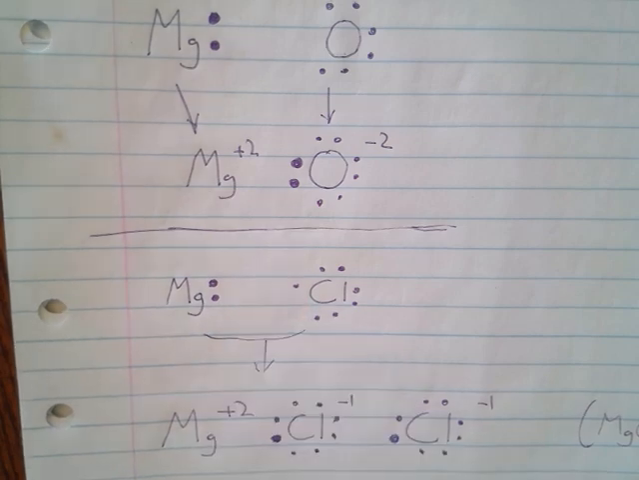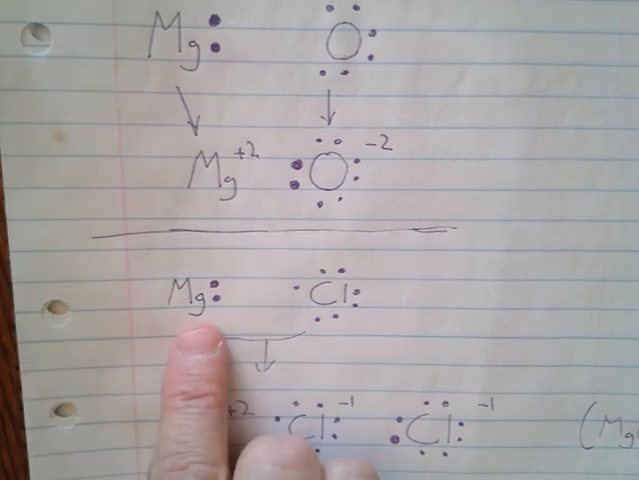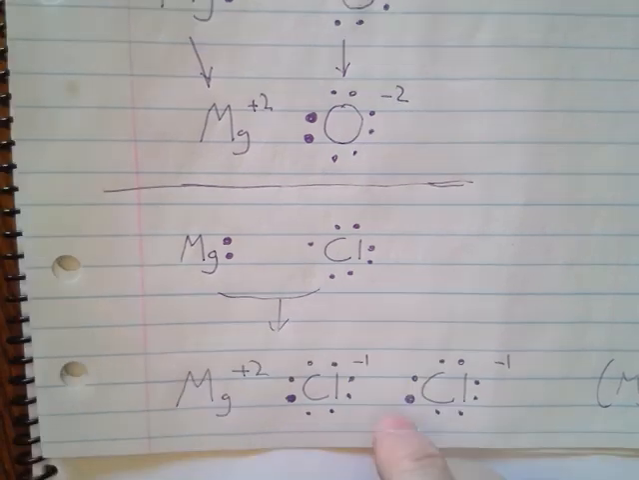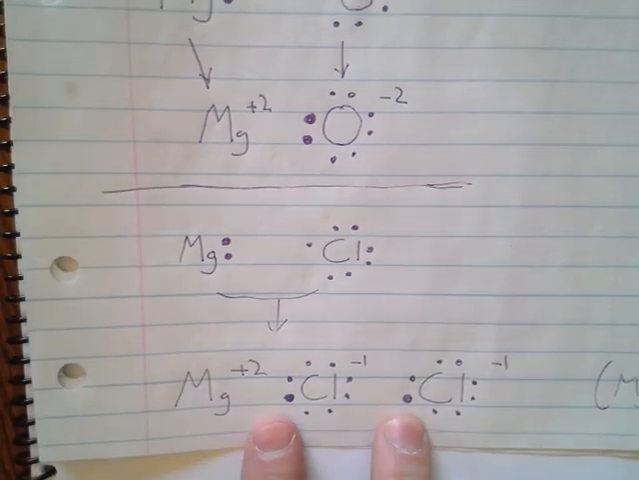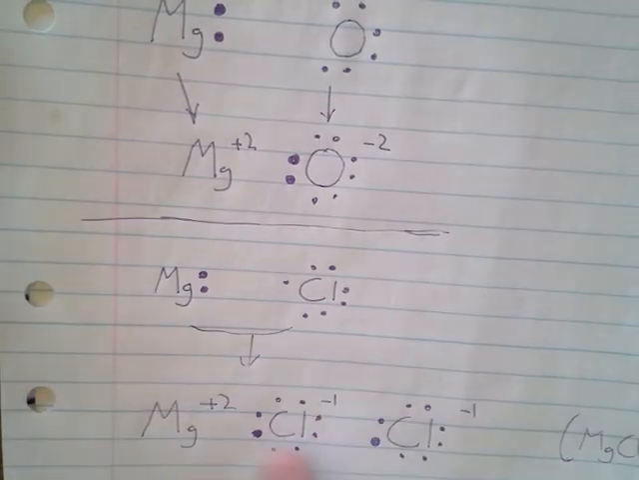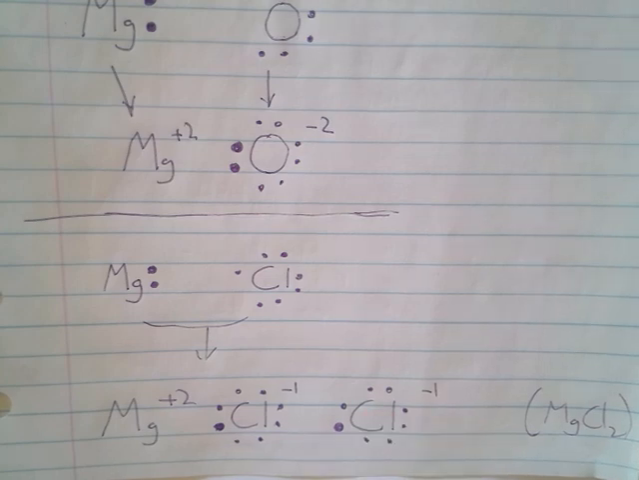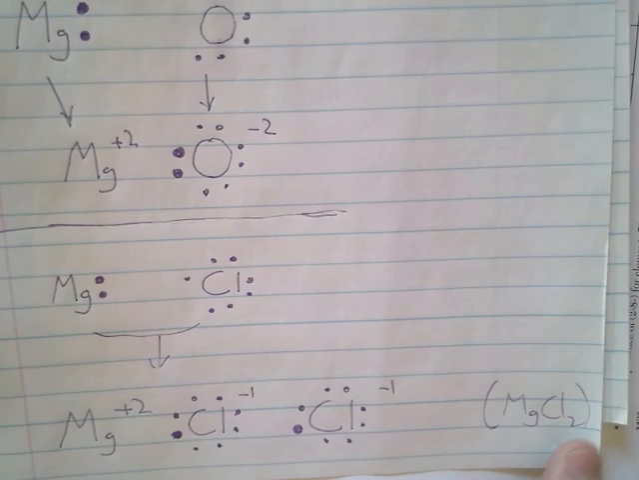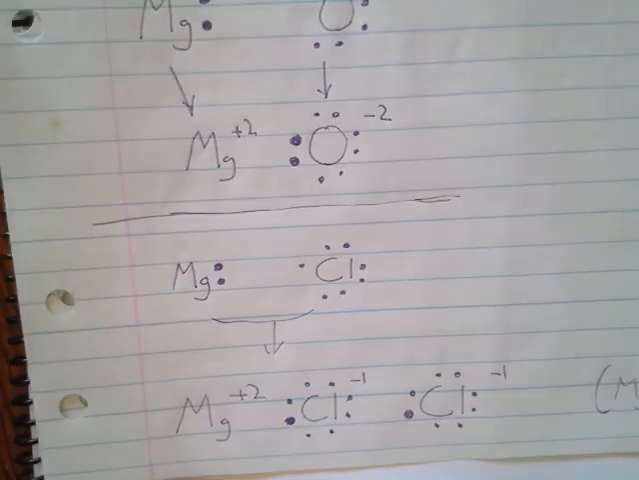There's only one way. The magnesium gives away 2 electrons to 2 chlorines, and each of the chlorines accepts one of the electrons, which means we get Mg 2+, Cl 1- with 8 dots, and another Cl 1- with 8 dots. And now everyone is happy. Everyone has their octet. But that means that the formula for magnesium chloride is not MgCl, it's MgCl2. This is the formula, but this is how you'd write the electron dot or Lewis dot structure for the ionic compound magnesium chloride.